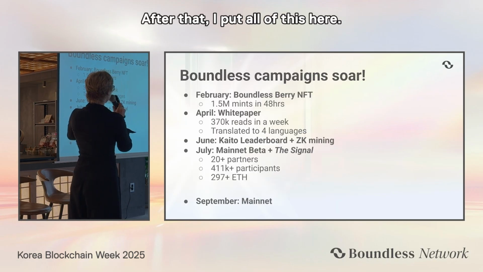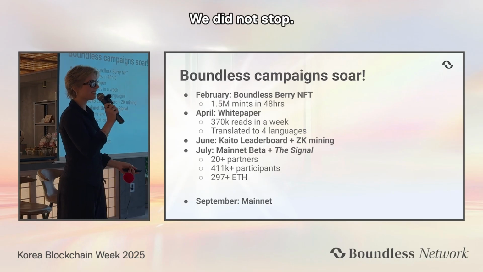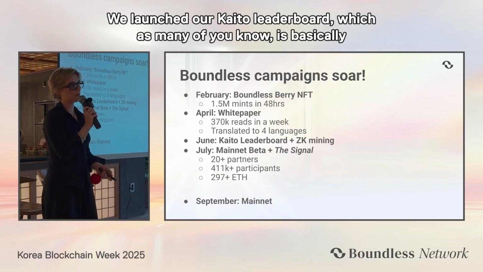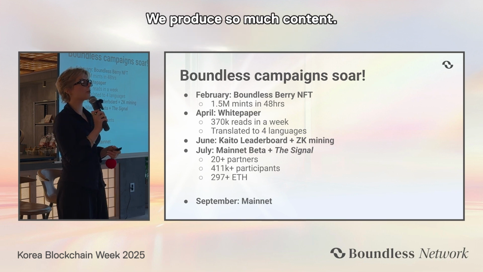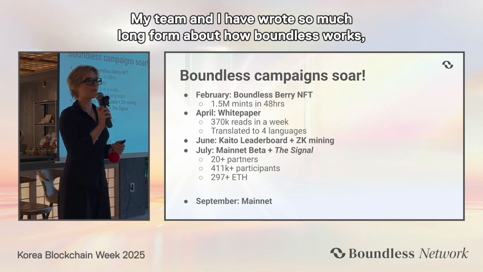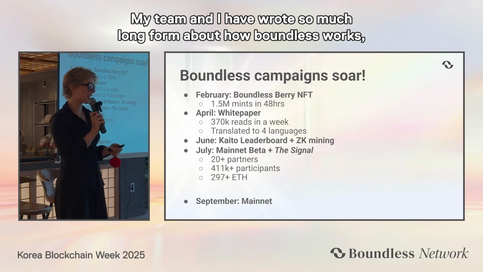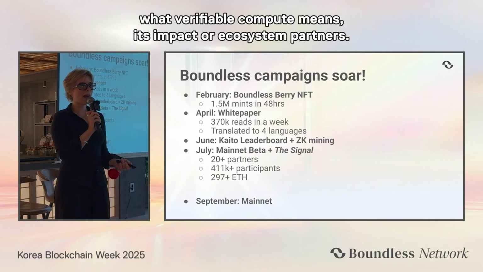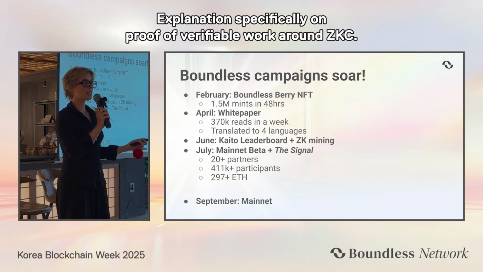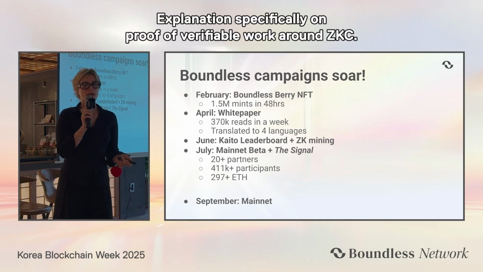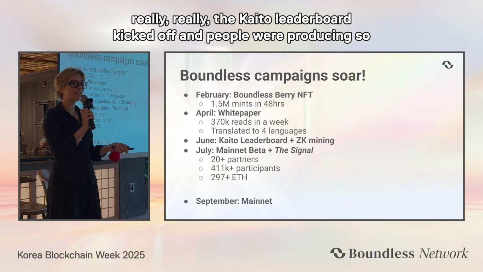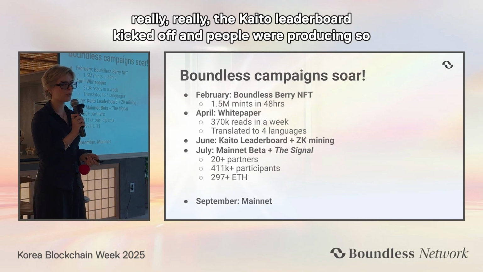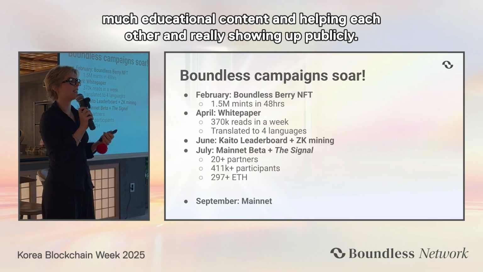All right, after that, I put all of this here. It's a rampage. We did not stop. Everything kept going. We launched our Kaito leaderboard, which, as many of you know, is basically a social incentive mechanism so that we can better track who's a public supporter, who educates well. We produce so much content. My team and I have written so much long form about how Boundless works, what verifiable compute means, its impact, our ecosystem partners, explanations specifically on proof of verifiable work around ZKC afterwards. We provided so much content, and the community answered, and the Kaito leaderboard kicked off, and people were producing so much educational content and helping each other and really showing up publicly.